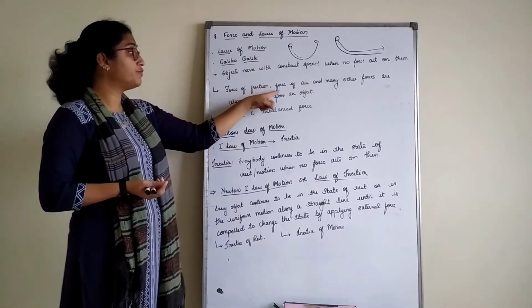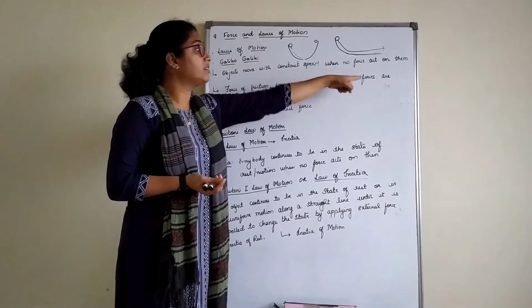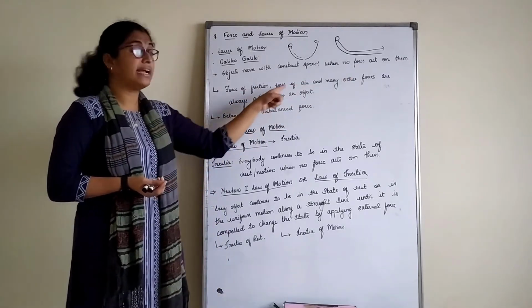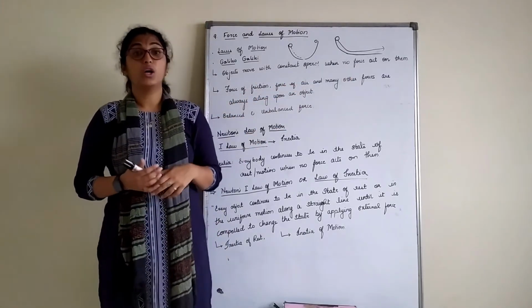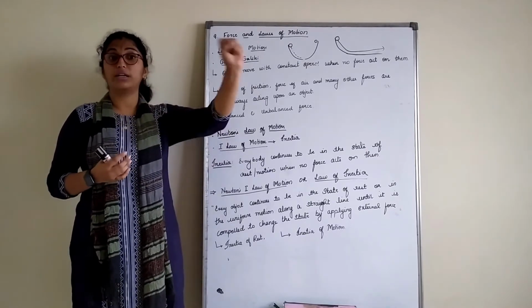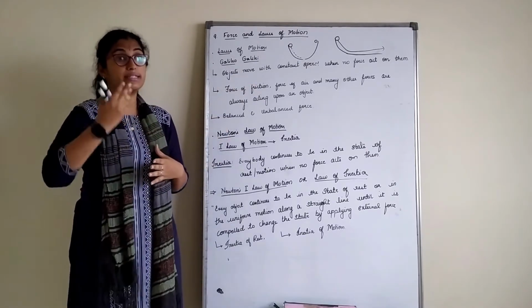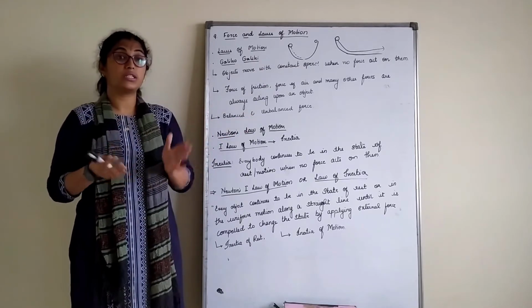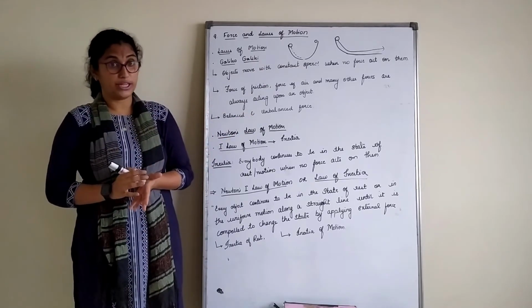Force of friction, force of air and many other forces are always acting upon the object. What type of forces? For the body to come to rest or to be displaced, unbalanced forces act upon the object, right?